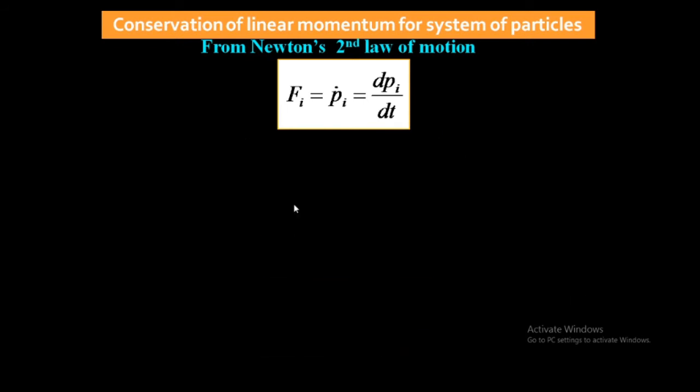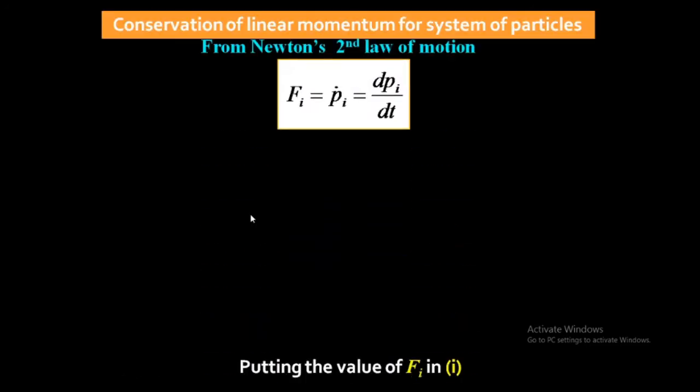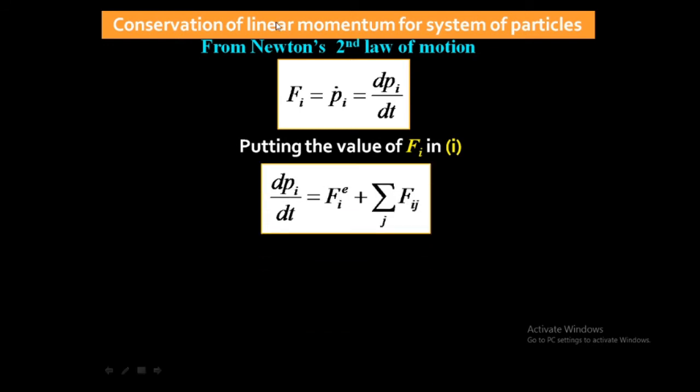तो देखो इक्वेशन नंबर 1 देखो, Fi है लेफ्ट हैंड साइड में, so I am putting dpi by dt in place of Fi. So in place of Fi, I have put dpi by dt. So the equation 1 becomes dpi by dt is equal to FiE, that is external force acting on ith particle, and this is summation over j Fij. This is internal force acting on ith particle due to its neighboring, means jth particle. Okay, till now we are talking about only the ith particle, but we are not talking about all the particles in the system.